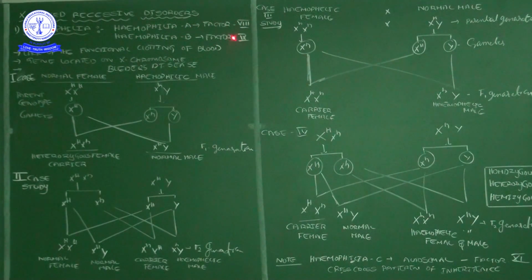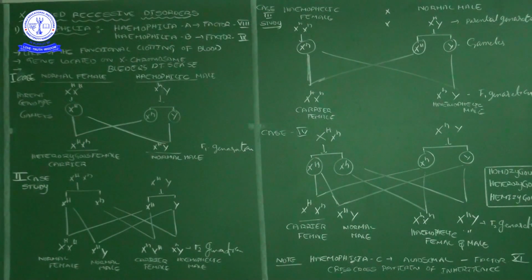Simultaneously, if factor number 9 is lost, not functioning, then hemophilia B will come. Whatever it is, what is my intention here? Factor 8 and factor 9 are involved in the blood clotting process, which I described as the extrinsic pathway and the intrinsic pathway.